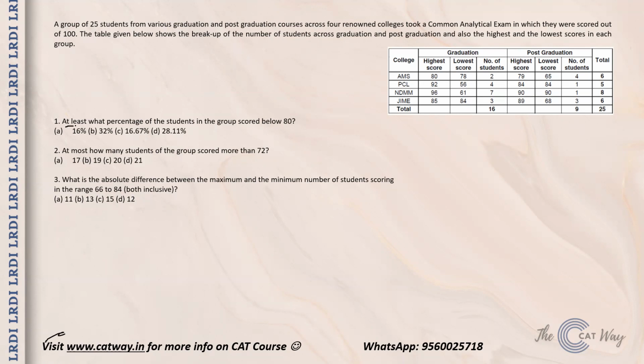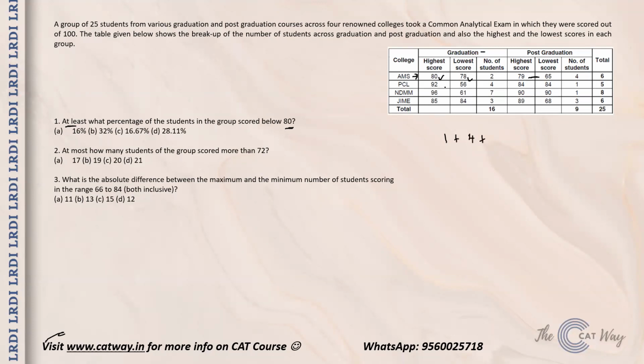It says, at least what percentage of students scored below 80? At least means you have to see for a definite possibility. So if you talk about the college AMS and the graduation stream, there are two people. One guy is at 80, the other is at 78. So there is one person from AMS. Then for post graduation, all these four guys, because the highest is even less than 80, definitely scored less than 80.